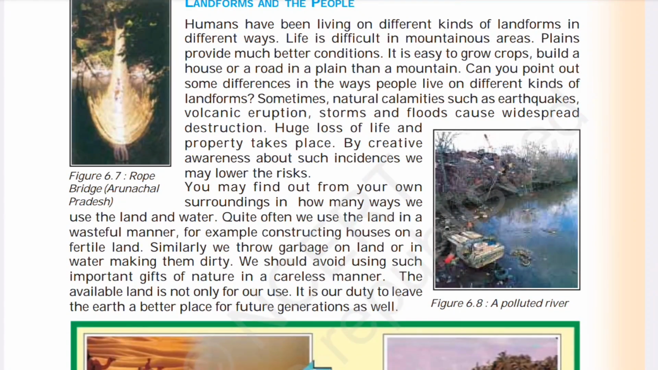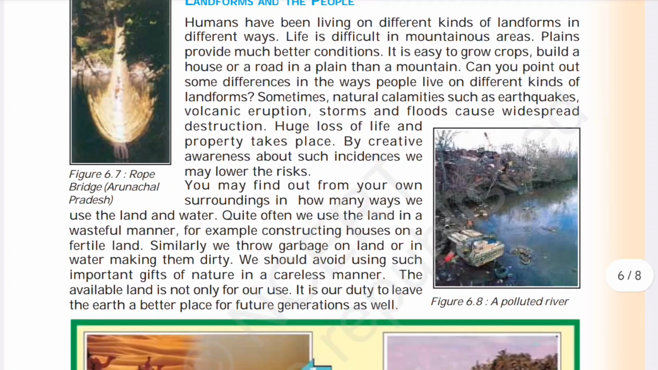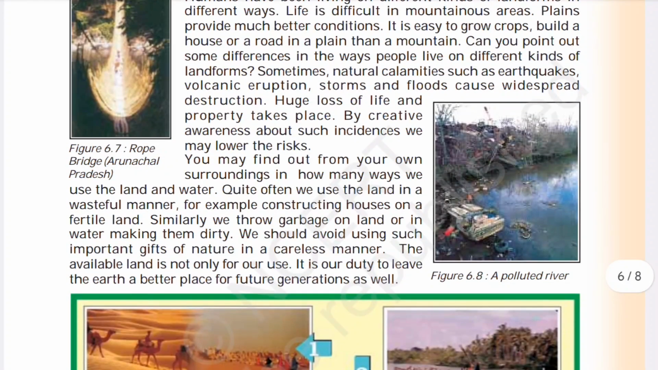Landforms and the people. Humans have been living on different kinds of landforms in different ways. Life is difficult in mountain areas. Plains provide much better conditions. It is easy to grow crops and build a house or road in a plain than on a mountain. Can you point out some of the differences in the way people live in different kinds of landforms?